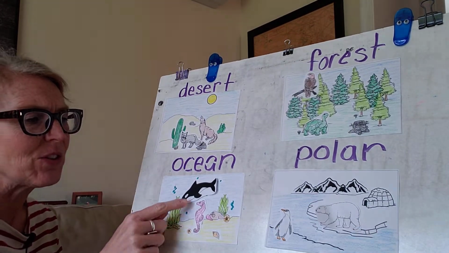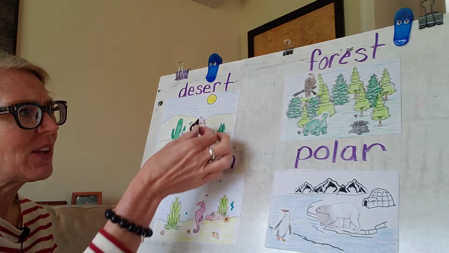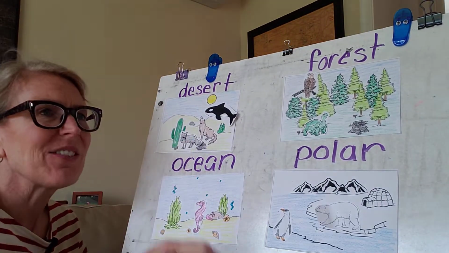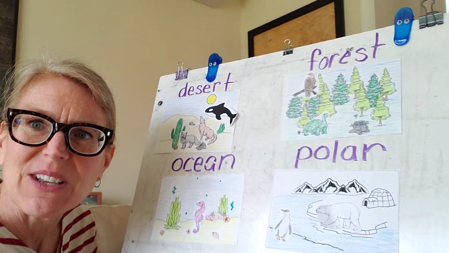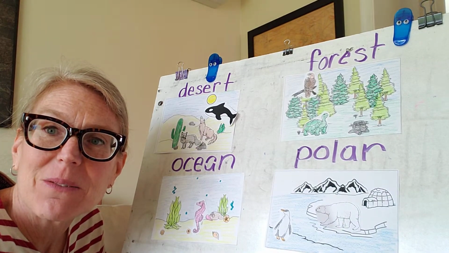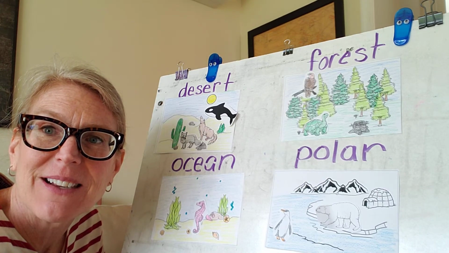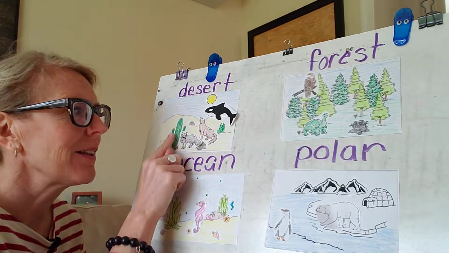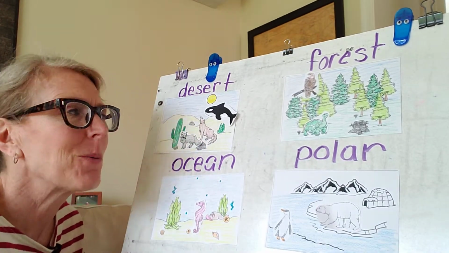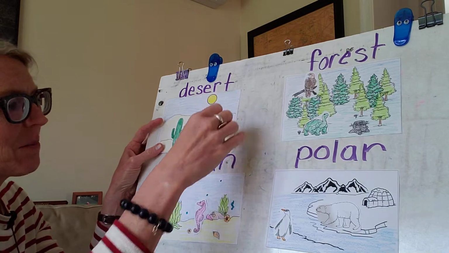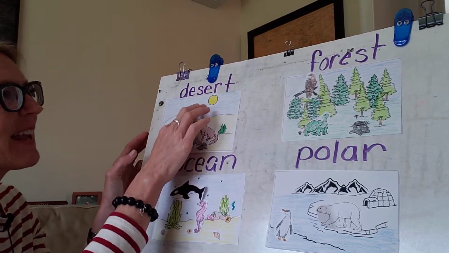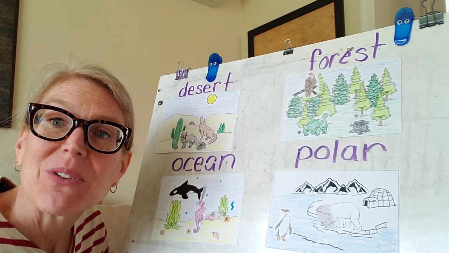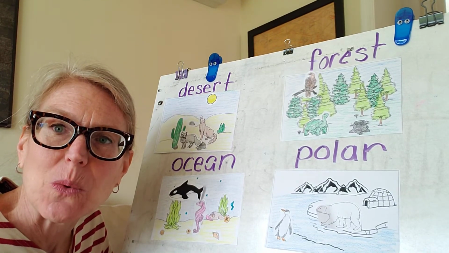And we definitely know if we tried to move a dolphin or a whale to the desert region or the desert system or desert habitat, what would happen? Why isn't it going to get what it needs there? Because the whale needs water. A lot of water in the desert? Nope. So all of these animals, it's very important that they stay in their system or their habitat because it's where they're able to get everything they need in order to survive.